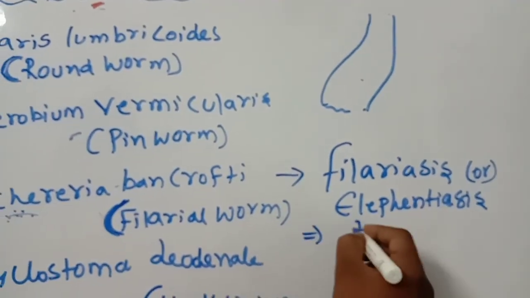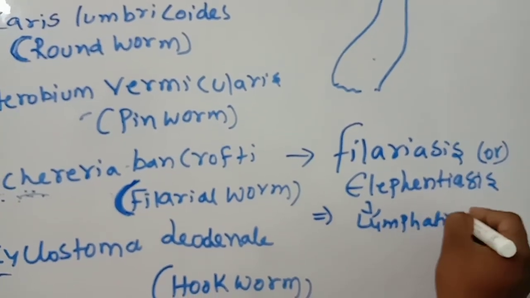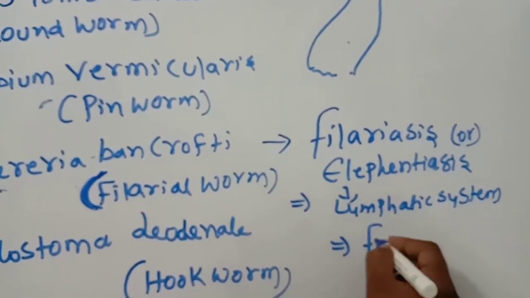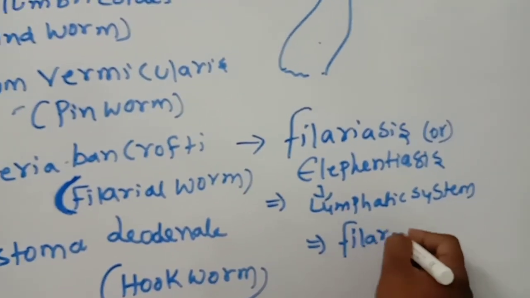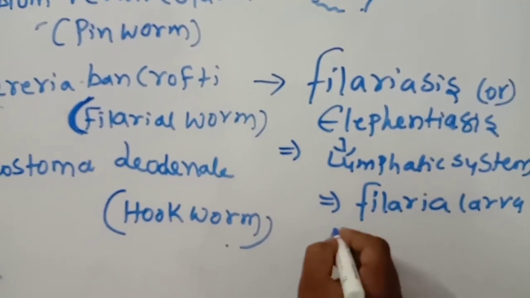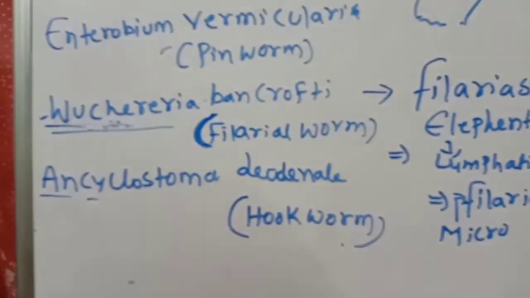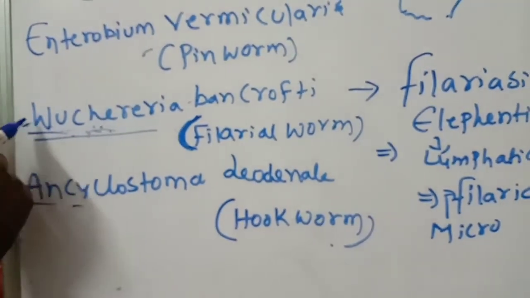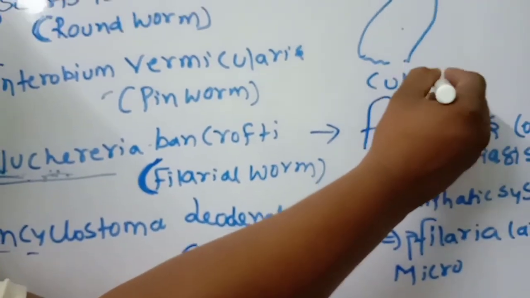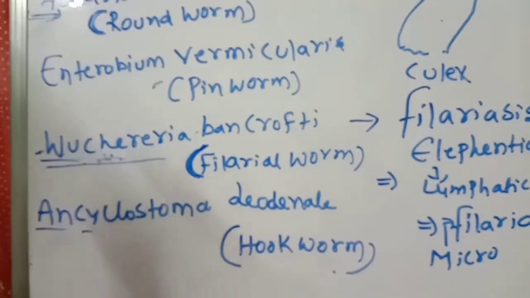Wuchereria bancrofti mainly attacks the lymphatic system of patients, and its larval form is called microfilaria larva. It is spread mainly by Culex mosquitoes.